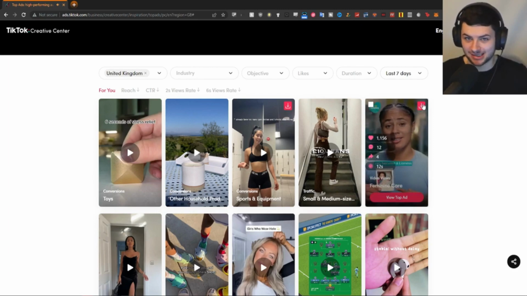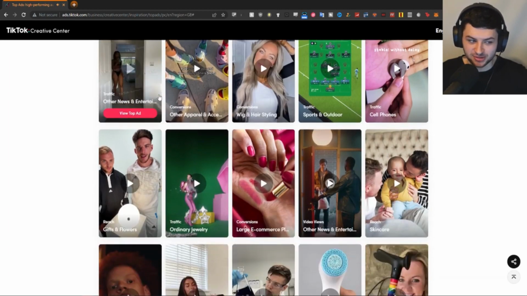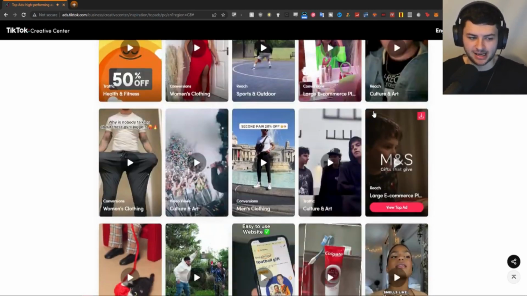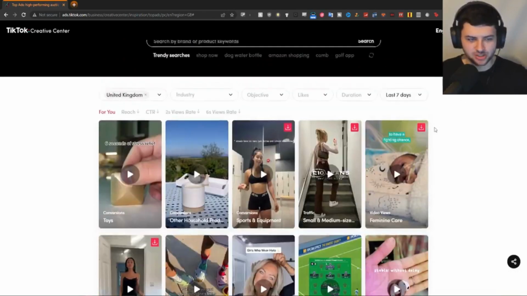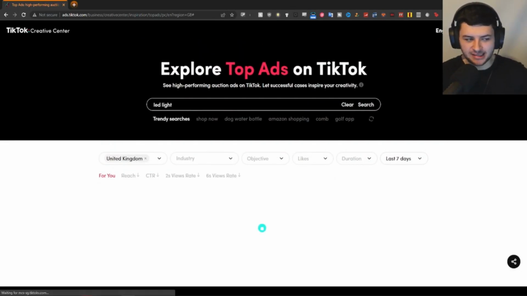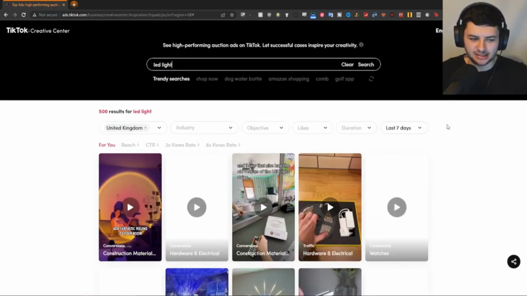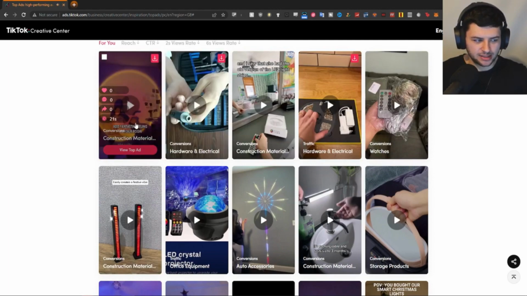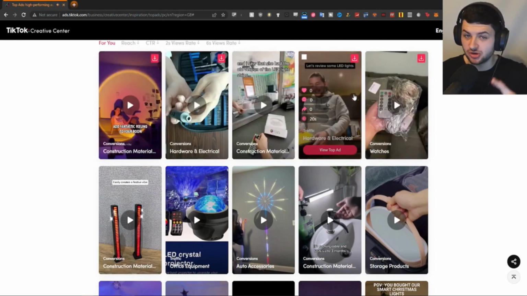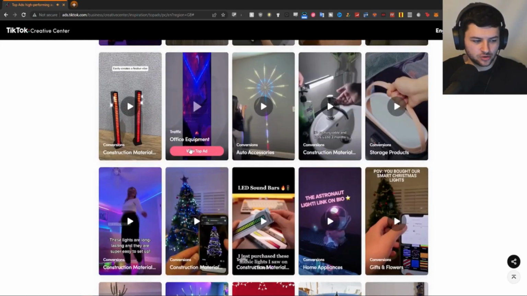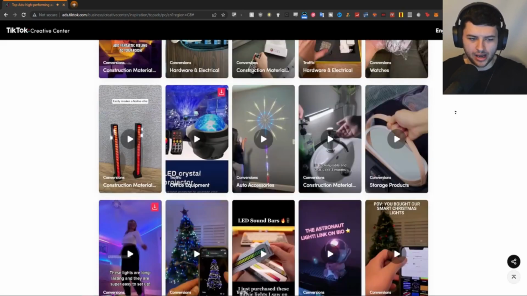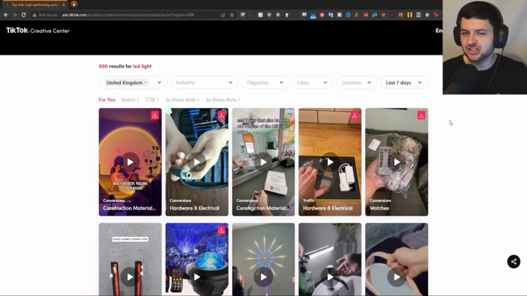We can also download ads here. I don't know if the ad creators who posted them would like that, but we can download ads. We can use that for reference. We can create a folder full of competitor ads for our product and just have it on our computer. This is really cool. Let's say I had some kind of LED light that I was selling, okay? And I want to sell an LED light and I don't know how to advertise it. Well, LED lights, so many people are trying to sell those. I could go ahead and download all these videos, which you don't want to do. You want to download the ones that perform well. And then I've got so many ideas on what to actually create. I can play them and see how people are making these videos, why some of them perform well and why some of them don't. It's just like on YouTube when you use analytics to try and make content better.